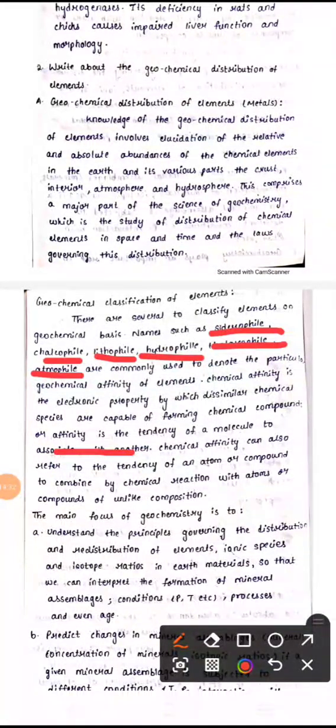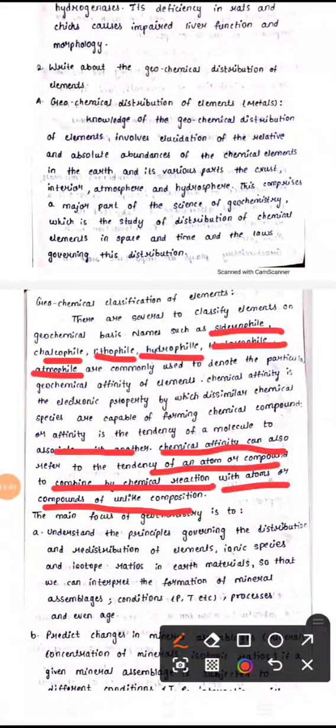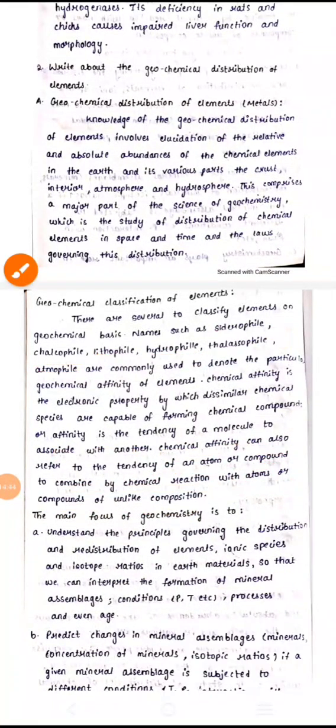Chemical affinity also we can say is the tendency of an atom or compound to combine by chemical reaction with atoms or compounds of unlike composition. Composition in the sense that it should have different concentration. Mainly it focuses on geometry.